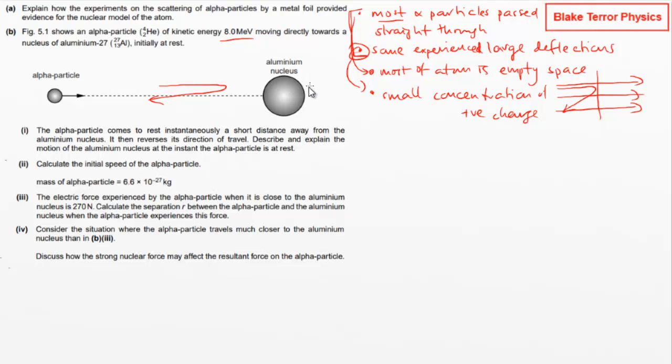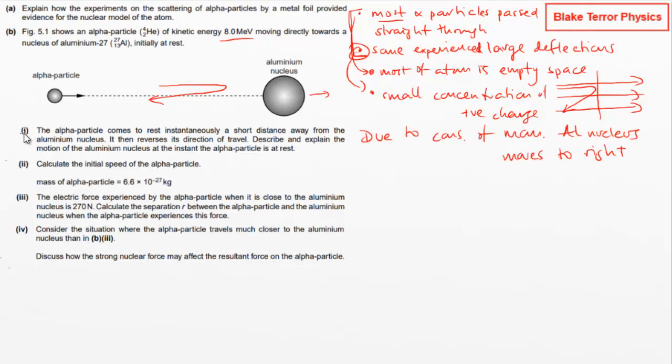Right, well, it must be moving away. We've got a change of momentum going on for the alpha particle, so we must have the same change in momentum of the aluminium nucleus. That can be our explanation as well. So due to conservation of momentum, the aluminium nucleus moves to the right. So that's fine.